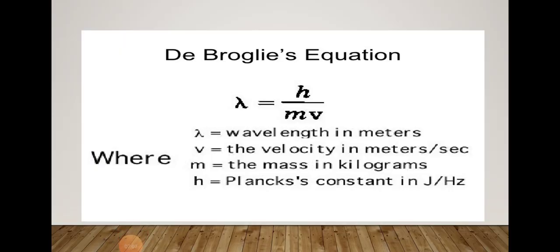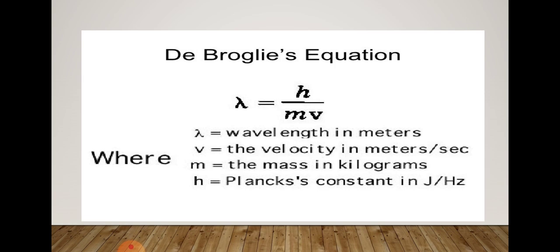Here is de Broglie's equation. Lambda is equal to h by mv. Lambda is wavelength in meters. v is the velocity in meters per second. m is the mass in kilograms. And h is Planck's constant in joule per hertz.